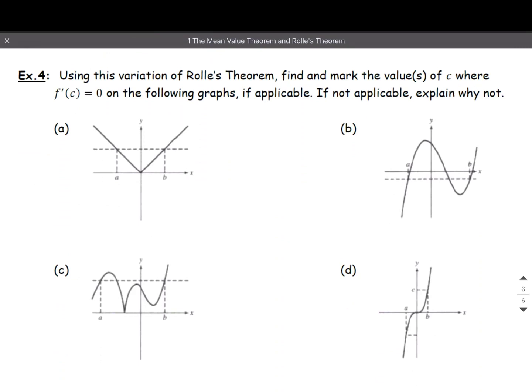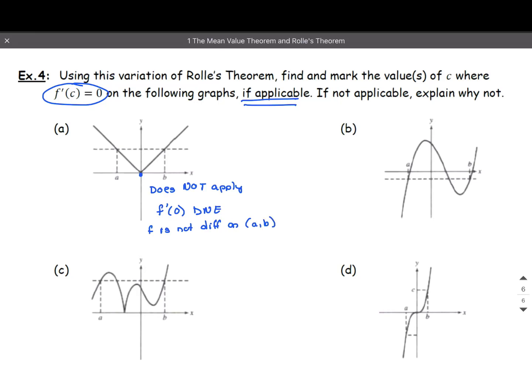All right. Now, we're going to use this variation of Rolle's theorem. Find and mark the values of c where the derivative equals 0 on the following graphs, if applicable. If it's not applicable, explain why not. Here's my graph in A. Does Rolle's theorem apply? No, it does not. Why does it not apply? Because right here at 0, there's no derivative. The derivative at 0 does not exist. It's not differentiable on the open interval. So f is not differentiable on the open interval from A to B.